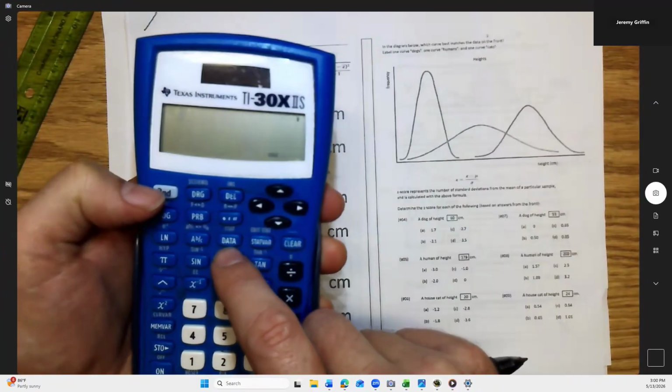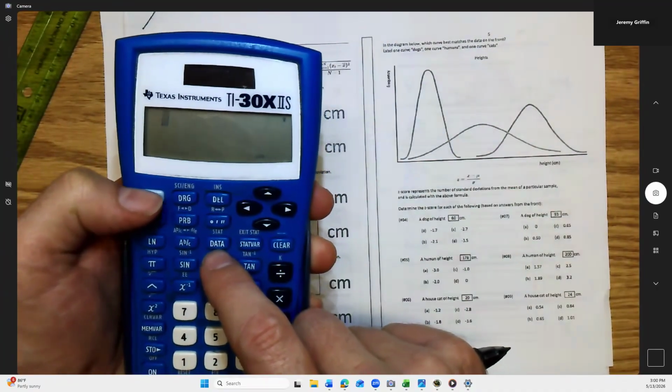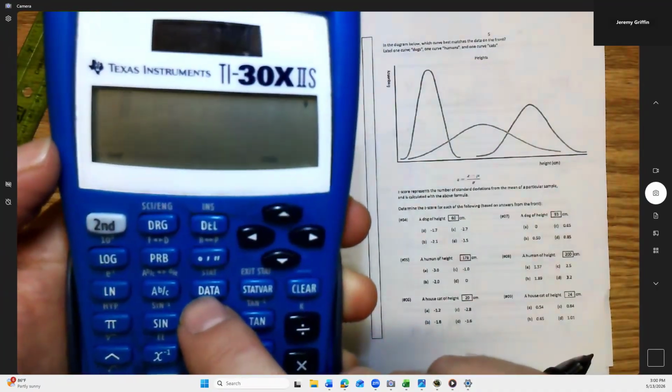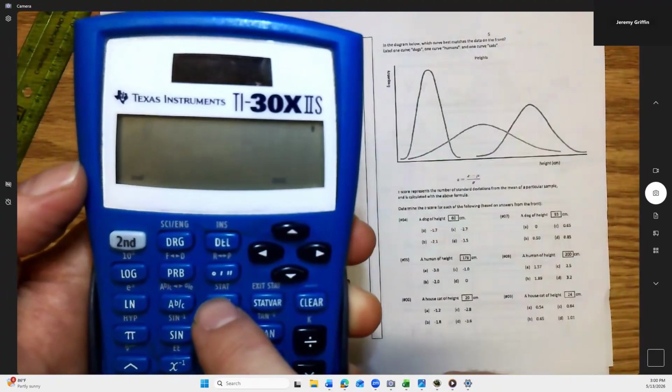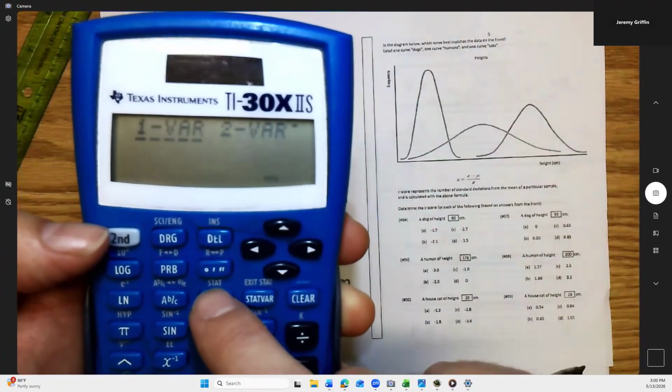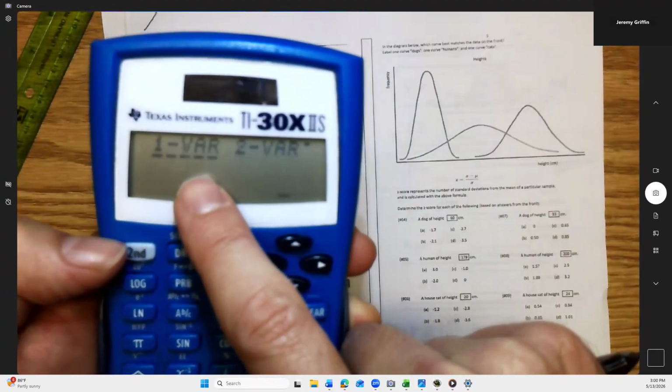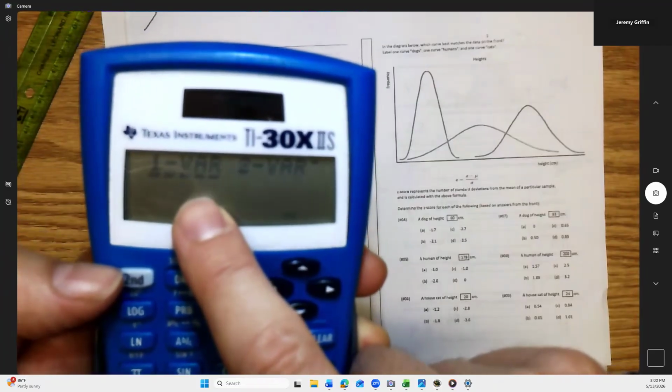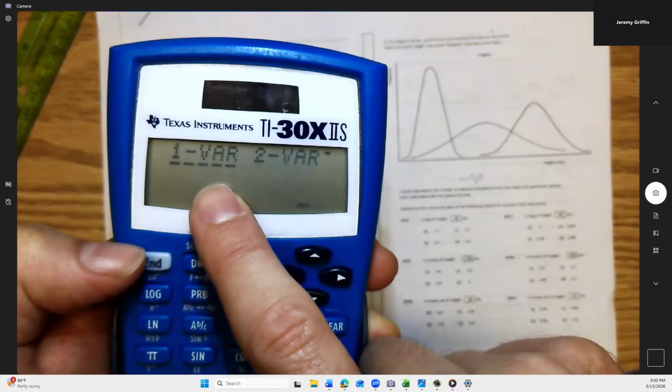No, guys, do this. Hit second. You guys hit second right here. And see this button says data, and right above it says stat. Well, now that you hit second, it's going to pull up stat. Okay. And it should pull up one variable. Guys, does anybody not have this on their screen right now?